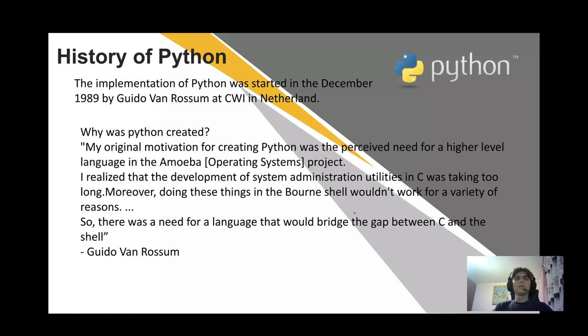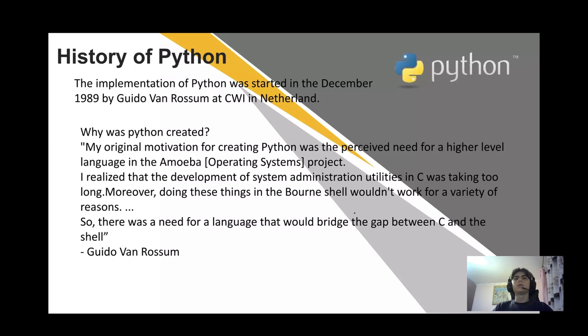History of Python. The implementation of Python was started in December 1989 by Guido van Rossum in the Netherlands. Why was Python created? My original motivation for creating Python was the perceived need for a higher level language in the Amoeba operating systems project.